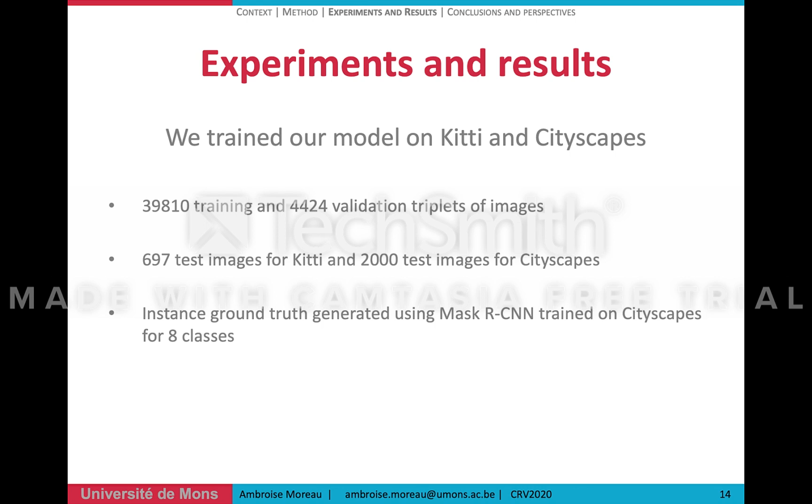For the instance segmentation part, none of the two datasets provide instance annotations for the sequences, so we generated the ground truth with mask RCNN trained on cityscape to find 8 different classes. In all our experiments, the model is trained for 20 epochs.